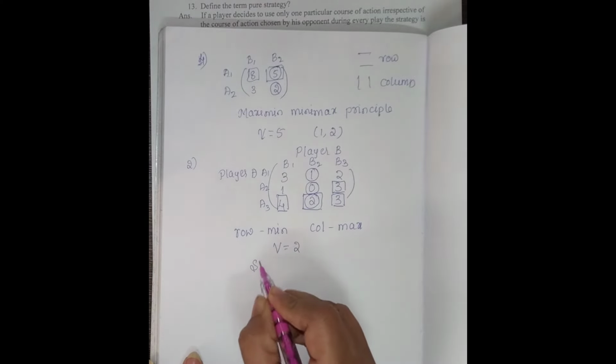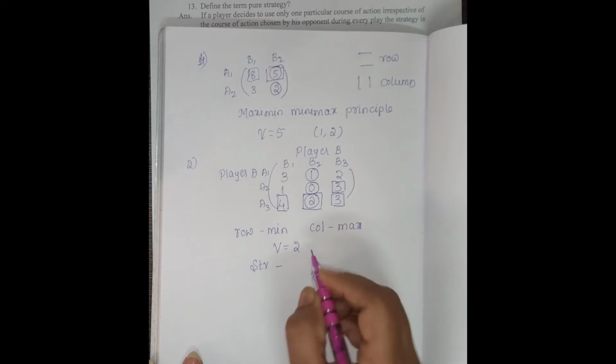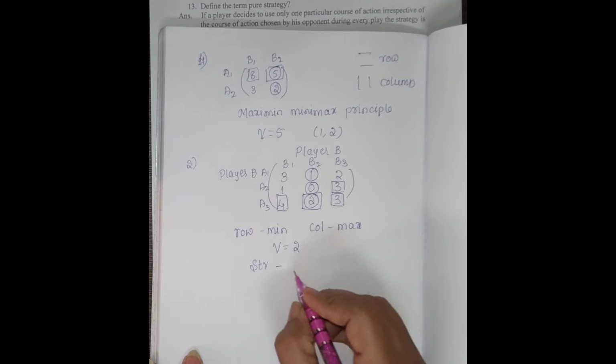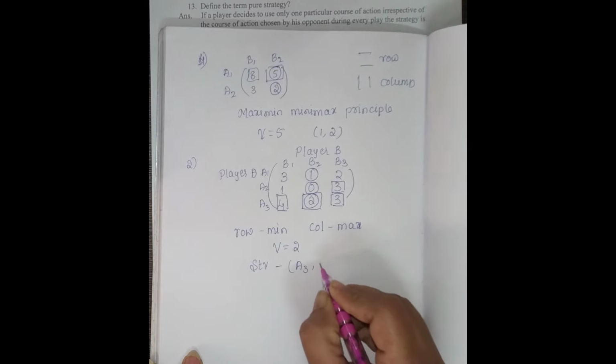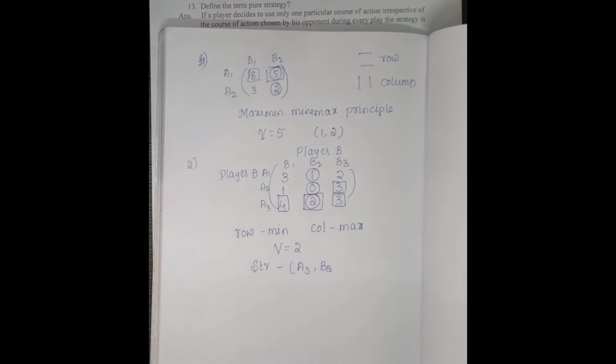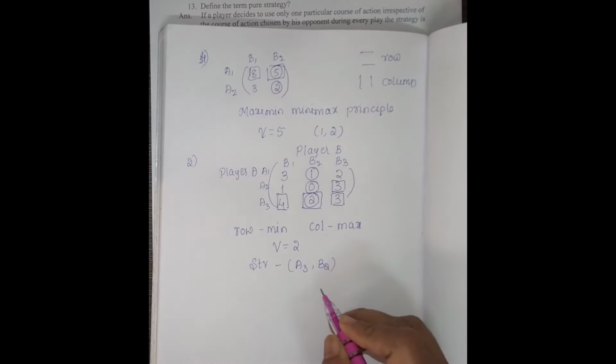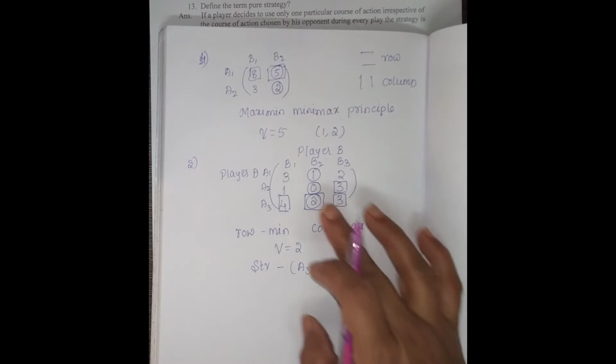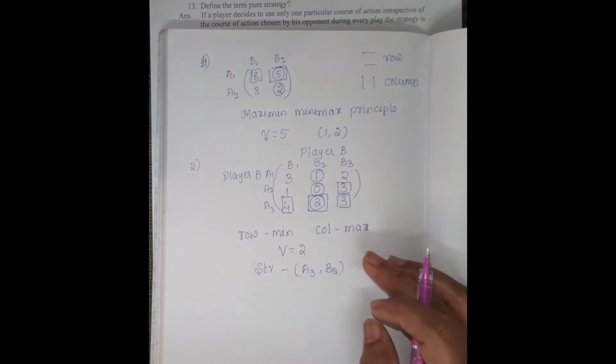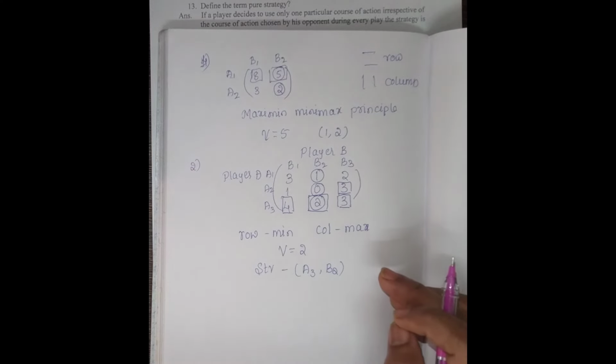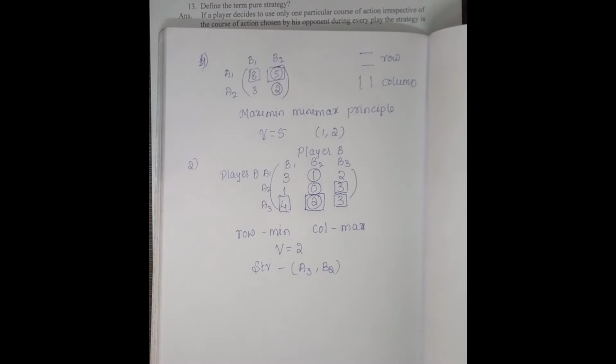Then the strategy, or saddle point, is A3 comma B2, A3 comma B2. This is the maximin minimax principle: row minimum and column maximum, you have to take it. Then the dominance principle, how to take a dominance principle. And one more type is there, that is given in the question exercise, that is the payoff matrix of player B, you have to write it.